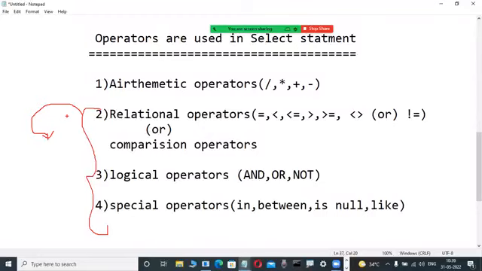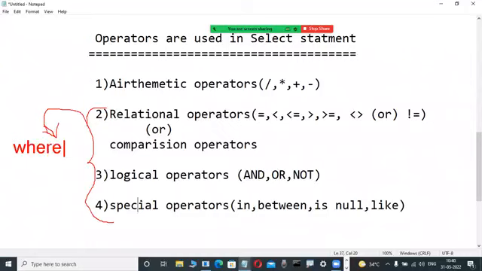That's why always, except arithmetic operators, today we are starting only that. All operators, relational operators, logical operators, special operators, are only allowed to use in a WHERE clause only. Observe here, here WHERE clause only. Concentrate here, first step this one. Don't read it differently: WHERE condition, WHERE clause only. In a WHERE condition only these operators are used. But where do we use arithmetic operators? Not like that.